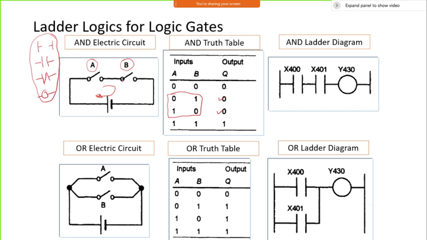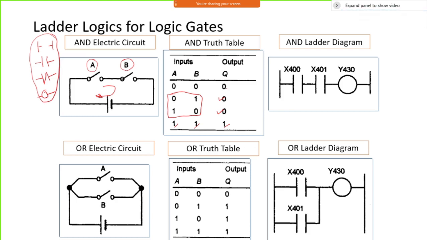If both switches are connected, then it will have a 1, and the output will come to the 1. So this is typically a truth table for an AND circuit. This type of circuit we have seen. Now we want to use that for our ladder logic.